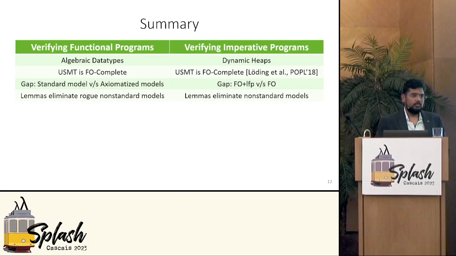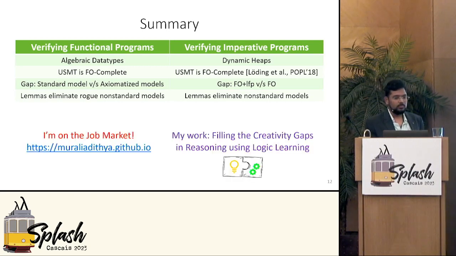Earlier work by members of our team has actually shown this for the imperative program world, where the objects are in fact dynamic heaps rather than algebraic data types. And there, the appropriate form of USMT is FO complete. And the gap there is actually the gap between first order logic with least fixed point, the recursion, and first order logic. And there too, lemmas eliminate such rogue non-standard models.